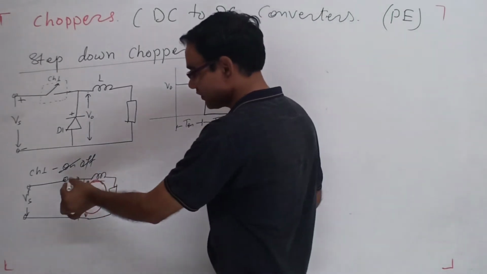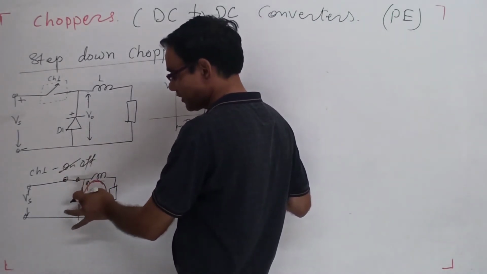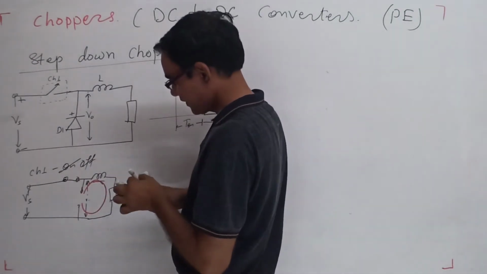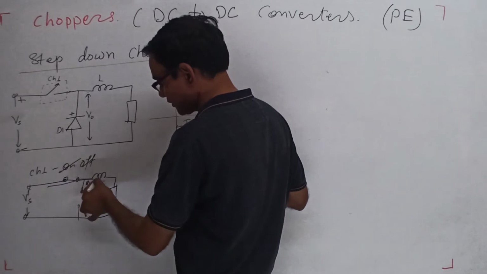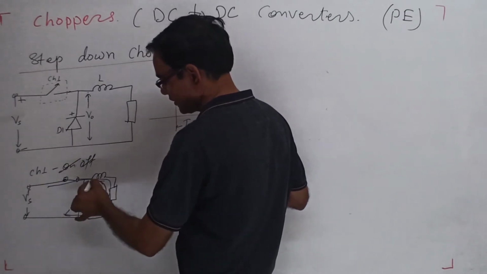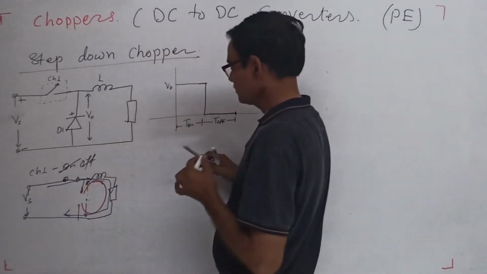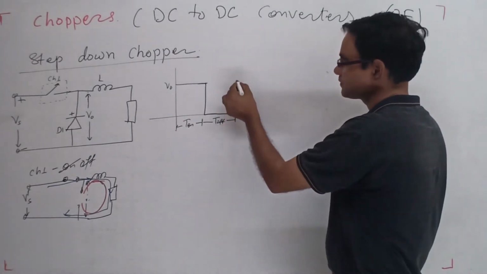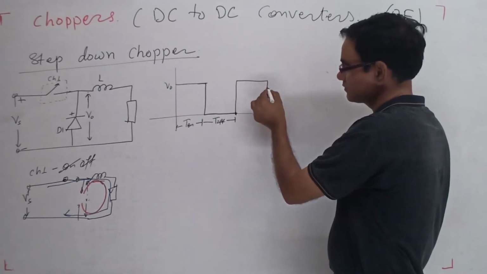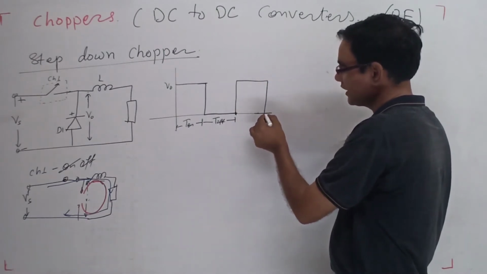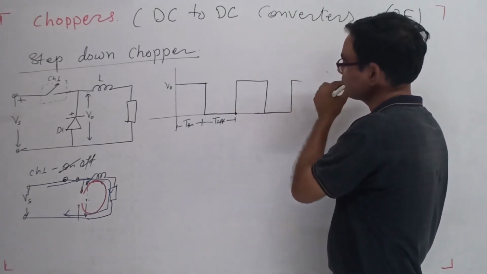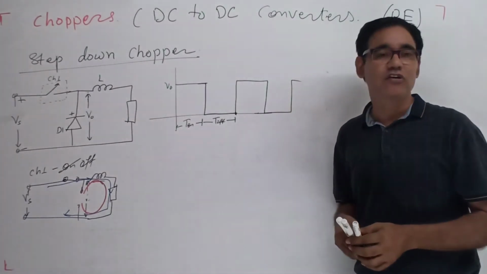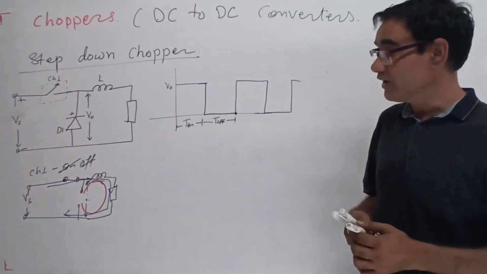Then further, when the switch is on, this diode is off, and the current flows in this way. So the output voltage is like this: for the on time it is Vs, and for the off time it is zero, then on again. So this is the output voltage waveform. What is the current waveform?